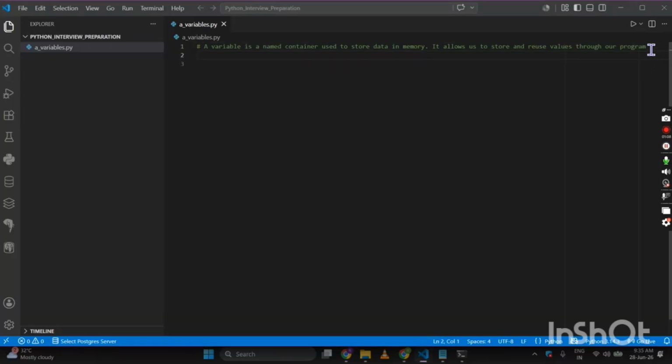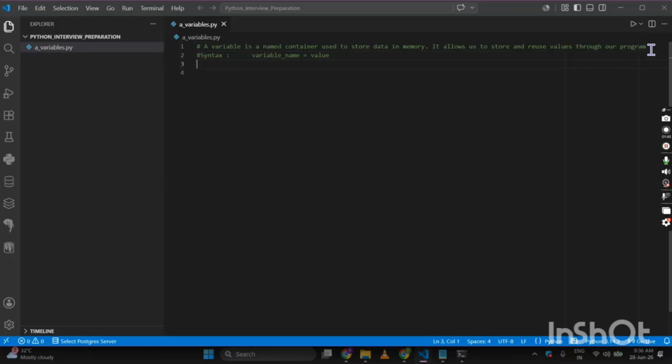Now if we talk about the syntax of this, the syntax stands as variable name is equal to the value, no semicolon, nothing after this. So variable name equals value.